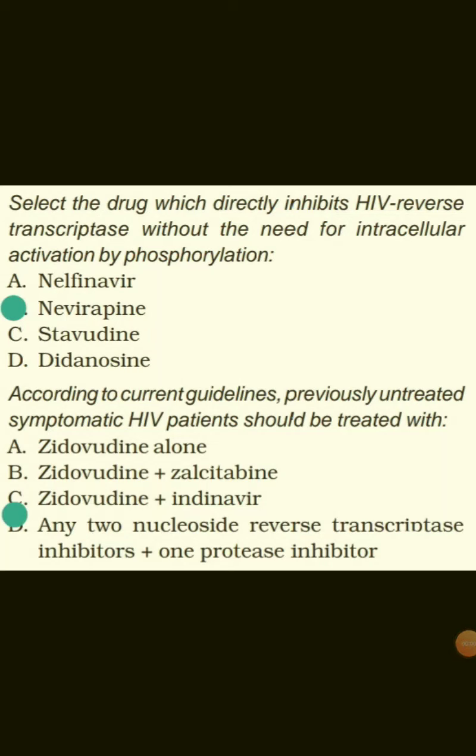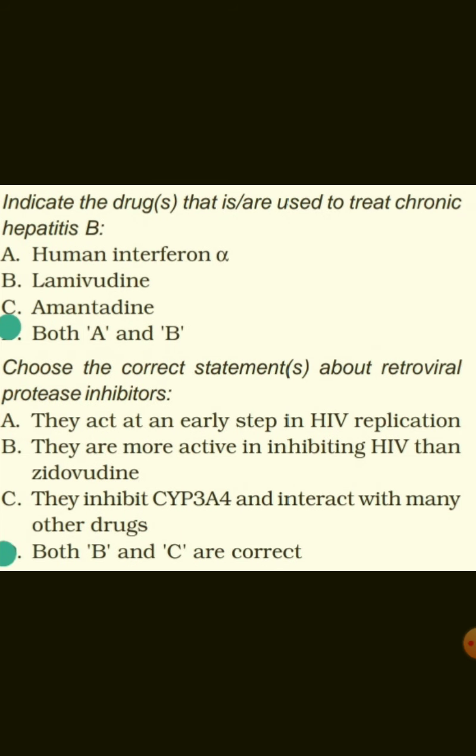Select the drug which directly inhibits HIV reverse transcriptase without the need for intracellular activation by phosphorylation, that is nevirapine. According to current guidelines, previously untreated symptomatic HIV patients should be treated with any 2 nucleoside reverse transcriptase inhibitors plus 1 protease inhibitor. Indicate the drug that is used to treat chronic hepatitis B, that is lamivudine and human interferon alpha.